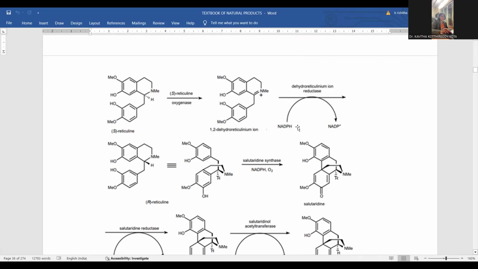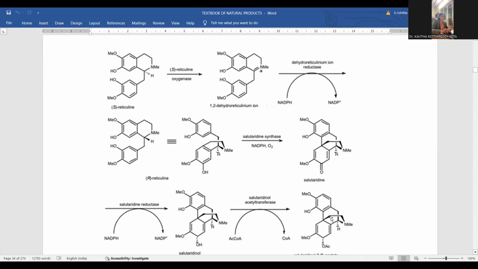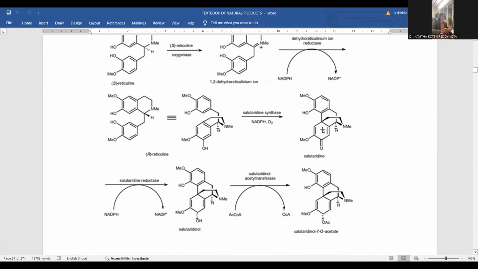dehydroreticulinium ion reductase enzyme, where NADPH is transformed into NADP by releasing one of the hydrogens, so that here the benzenoid nucleus turned into a quinonoid one, and another intermediate got originated. The intermediate generated then goes through enzymatic action once again.